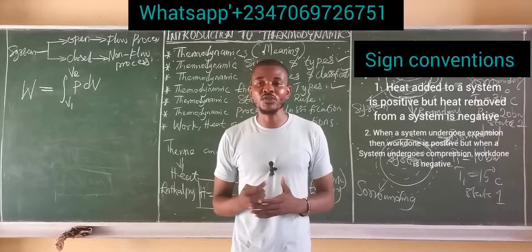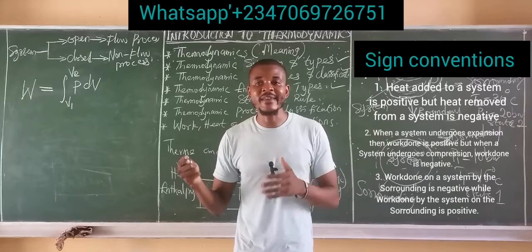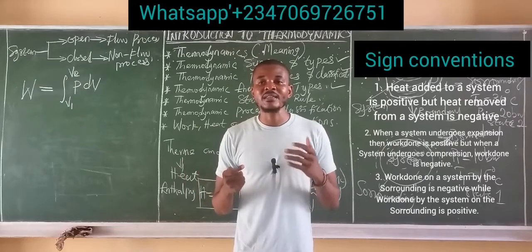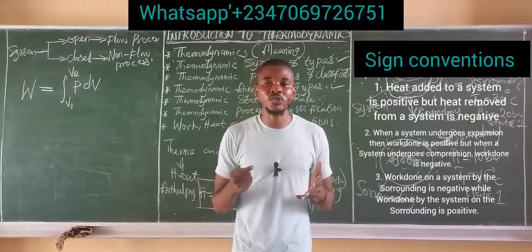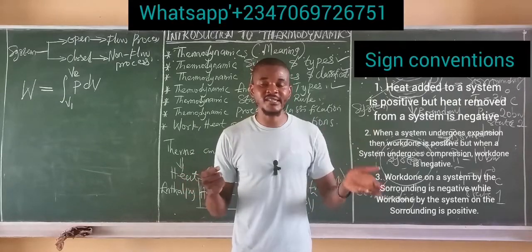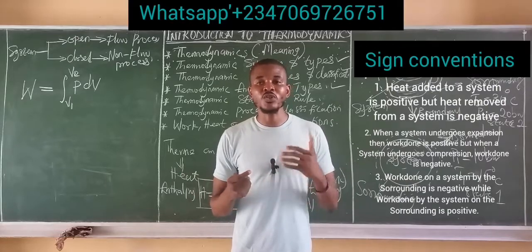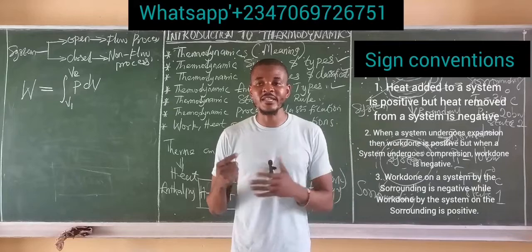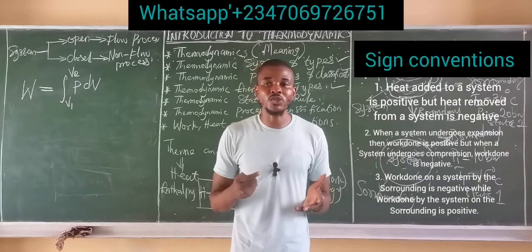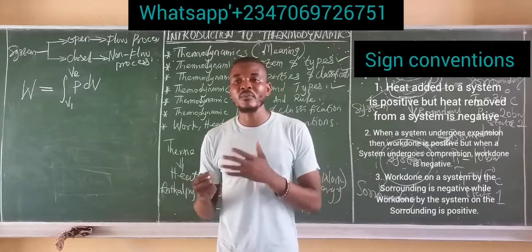The third sign convention is when work is done on a system by the surrounding, that work is negative. But when work is done on the surrounding by the system, then that work is positive.